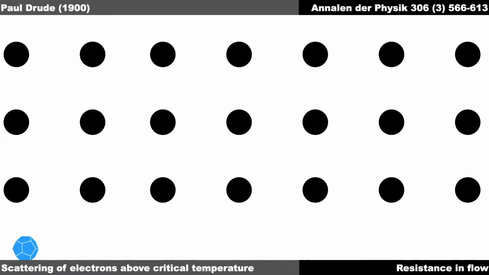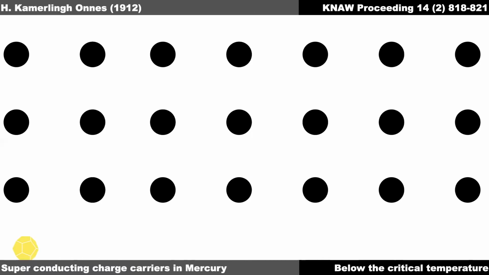Now, in 1912, Kamerlingh Onnes discovered that when you cool a substance below a particular temperature, specifically when you cool mercury below 4.2 degrees Kelvin, there is a loss of resistivity in the transport of current. That's equivalent to there being no scattering of the electrons taking part in current transfer in this material below this temperature, which is the transition temperature.